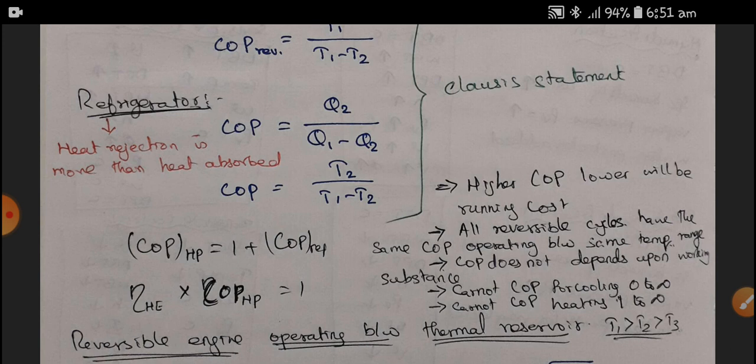And next, reversible engines operating between thermal reservoirs T1, T2 and T3, where we can take T1 as higher, T2 as intermediate, and T3 a bit lower than T2.